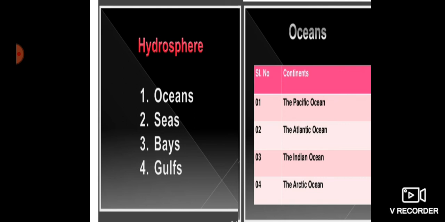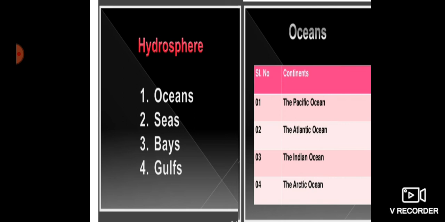It is flanked by North and South America on the western side and Europe and Africa on the eastern side. The coastline of the Atlantic Ocean is highly indented, which provides ideal locations for natural harbors or ports.